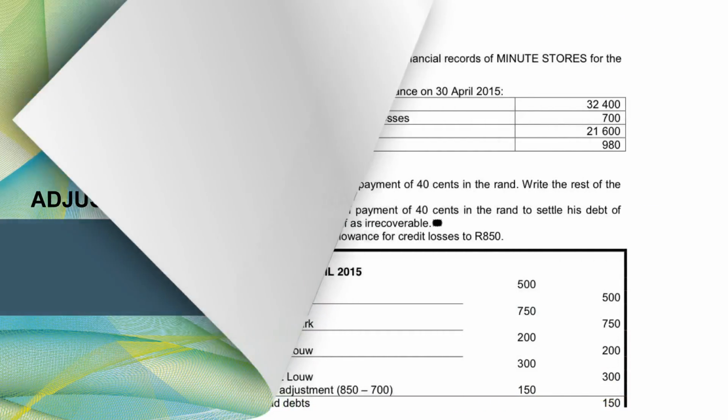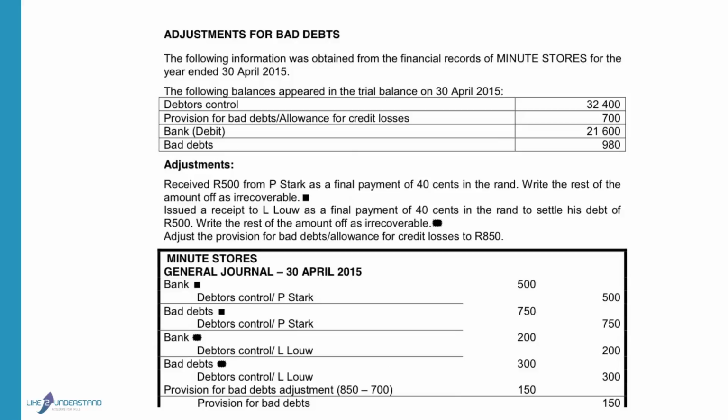Good morning. We will pay attention to bad debts and provision for bad debts today. If we look at the trial balance, we see that there's a balance for provision for bad debts for 700 Rand that was created the previous year.